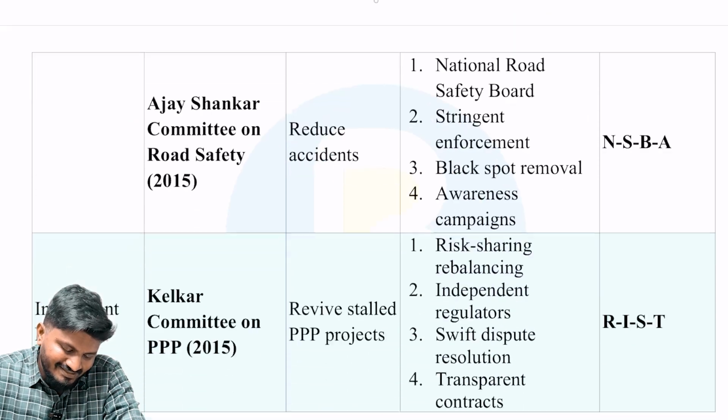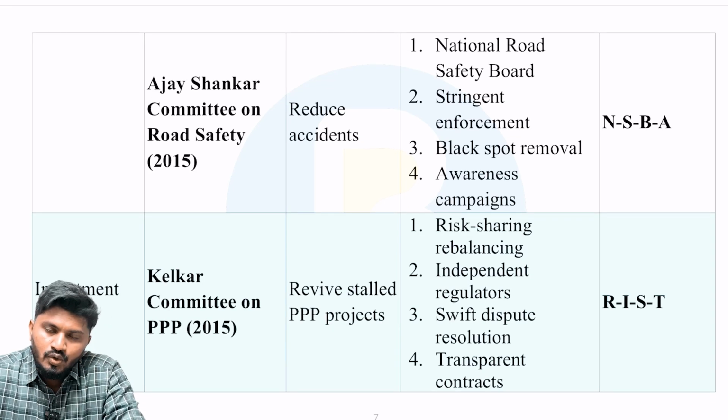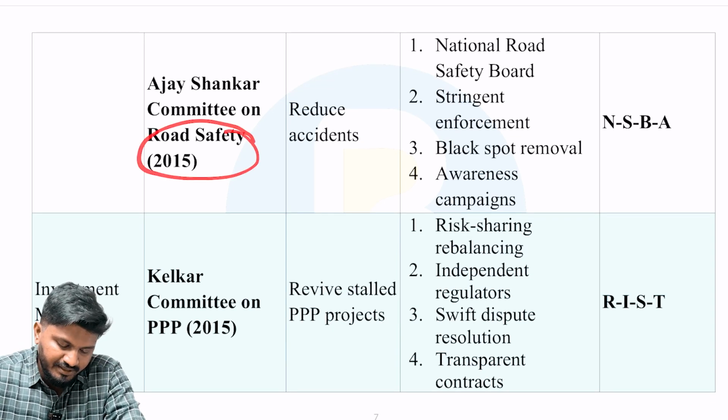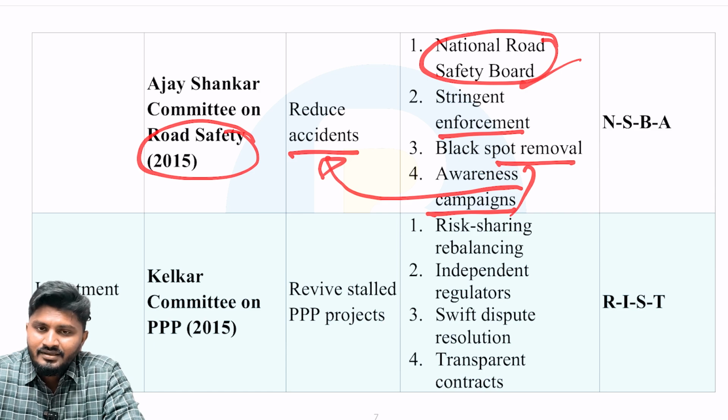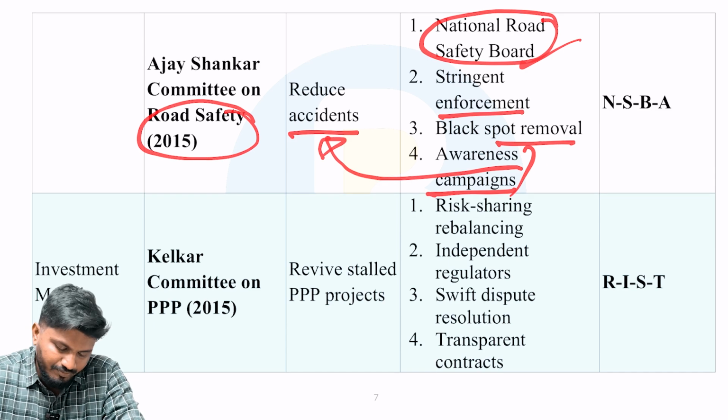Okay. Next is Ajay Shankar Committee on Road Safety, a very important committee. The aim is obviously to reduce road accidents. So the recommendations were a National Road Safety Board, which has been established recently, stringent enforcement of the recommendations, black spot removals, and then awareness campaigns, so that we can avoid these road accidents. Okay, that is Ajay Shankar Committee, very important.